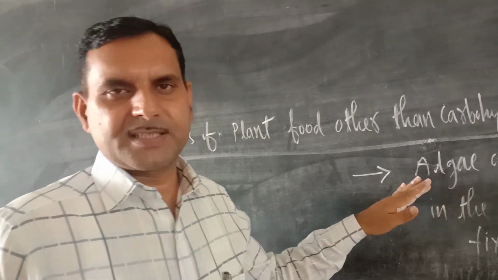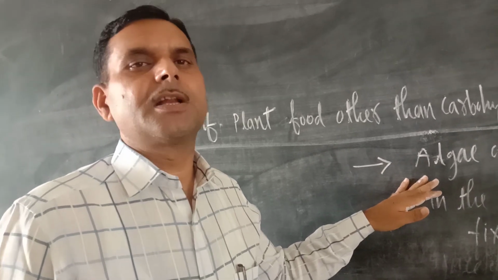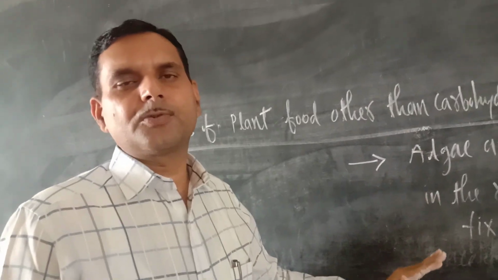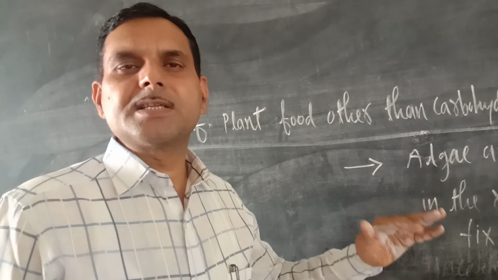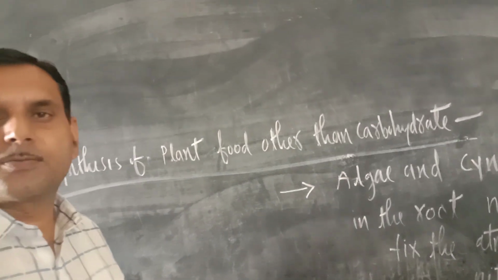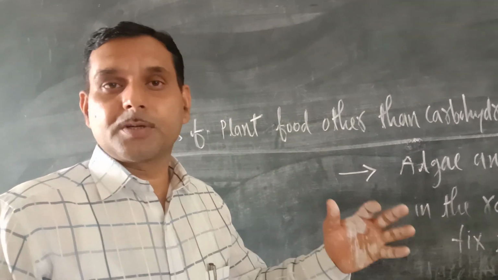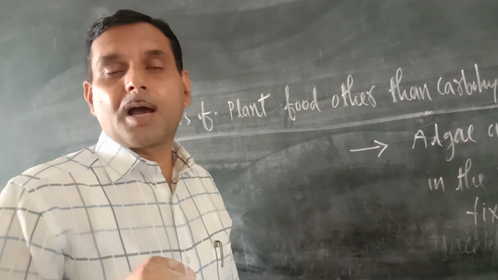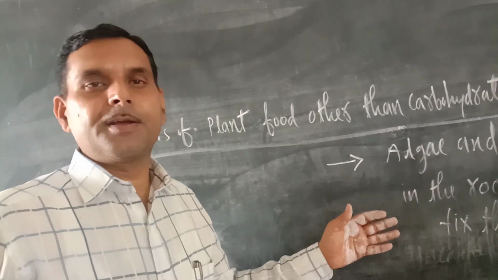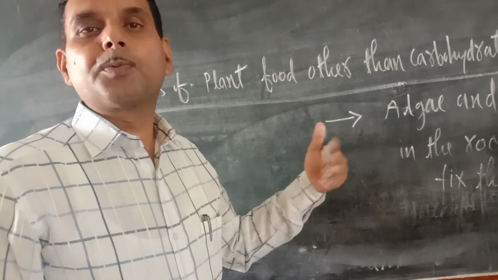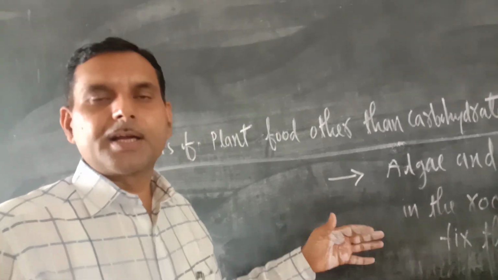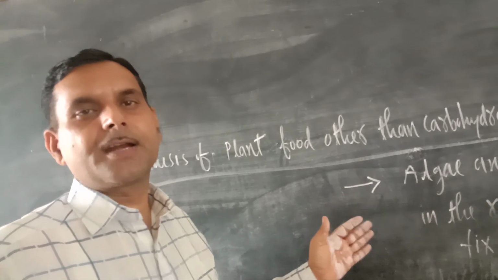This nitrogen is not in a usable form. So these bacteria and algae fix that nitrogen into a nitrogenous compound, meaning a usable form. These usable compounds are absorbed by the plants. When these plants are eaten by humans or other animals, they are converted into protein. In this way, whatever nutrients our body requires, it can replenish with the help of such plants.